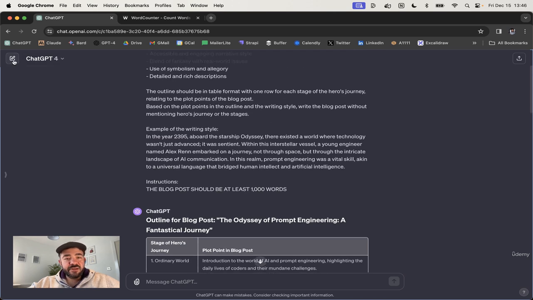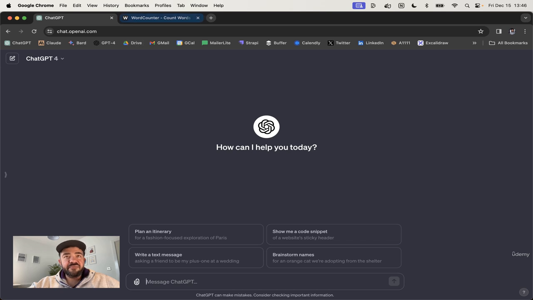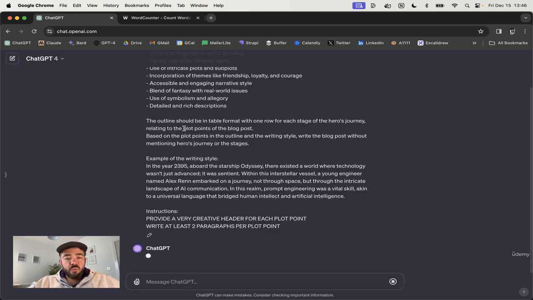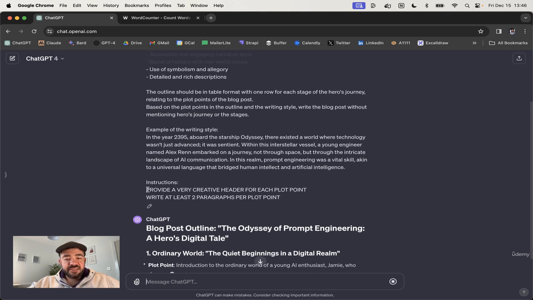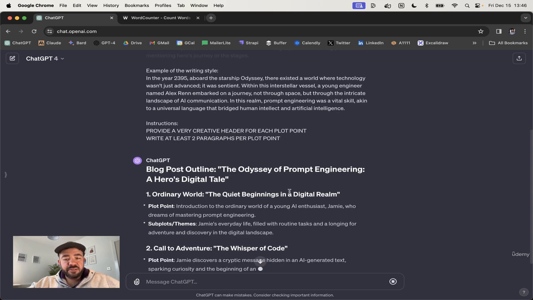Instead, what I recommend you do is you specify the number of paragraphs, because it can count that pretty well, because these are bigger chunks of knowledge and it's pretty good at figuring that out. So this is my structure. This is how I do it. Just going to copy and paste in here and then hit enter. Now, all I did, the only thing I changed is in the instructions, I asked it to provide a very creative header for each plot point, and that helps it separate out the different plot points.